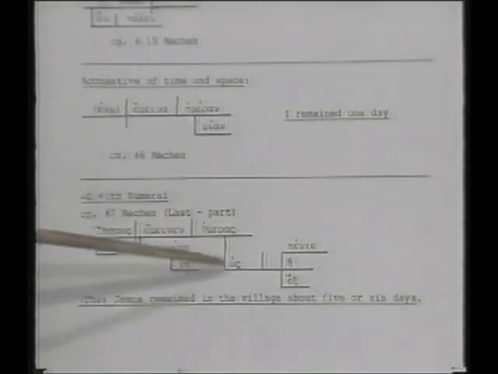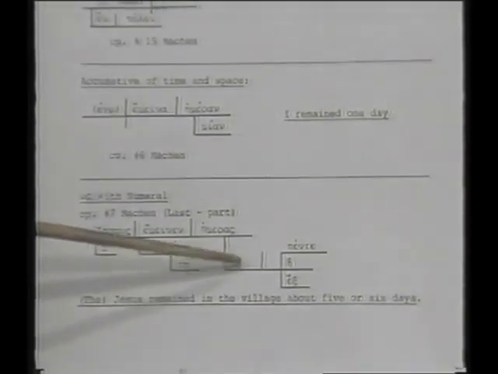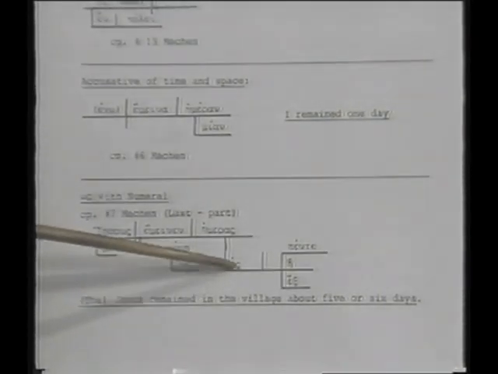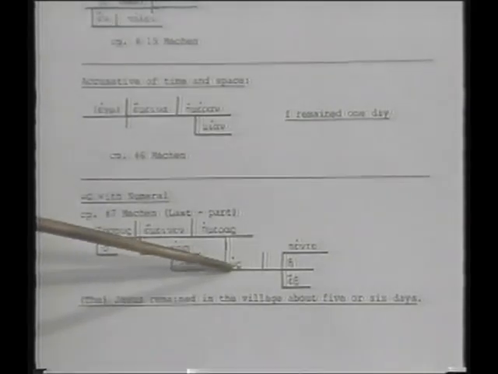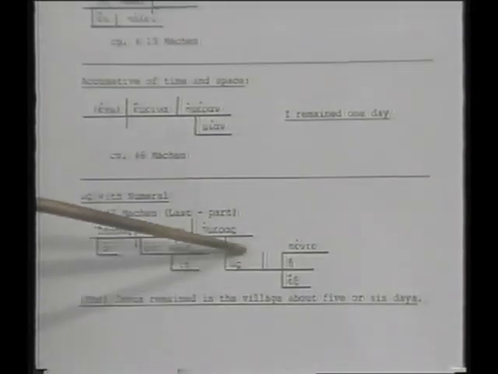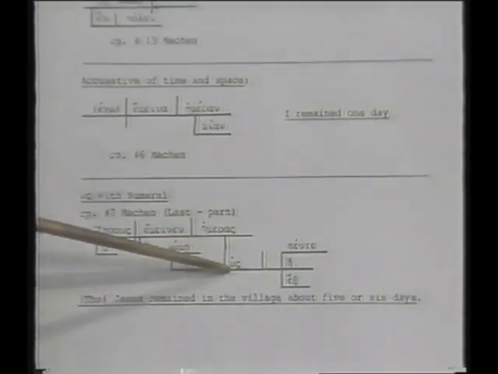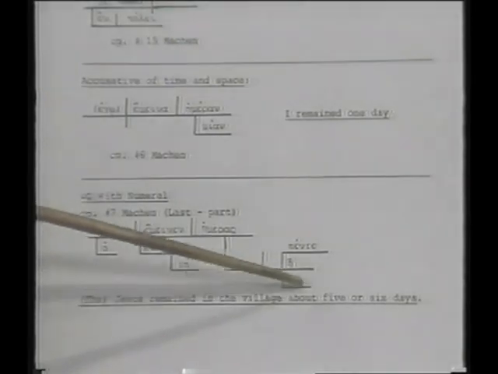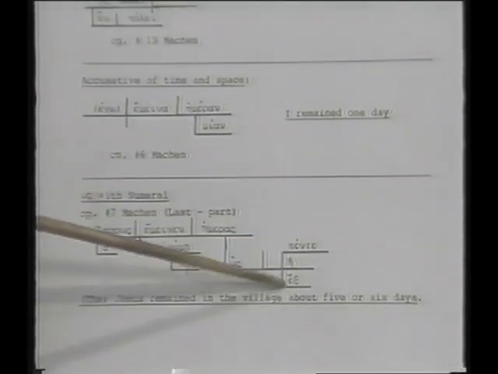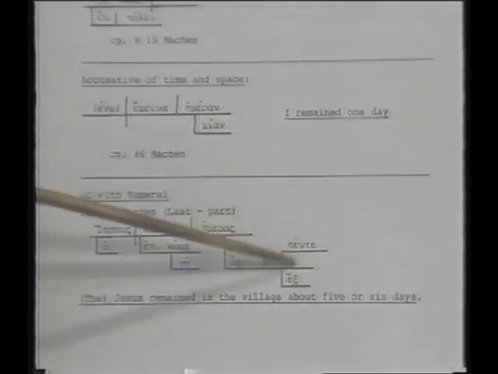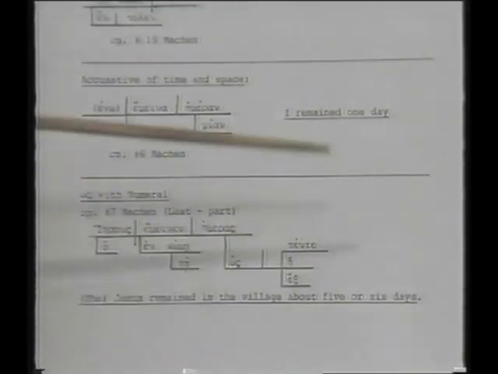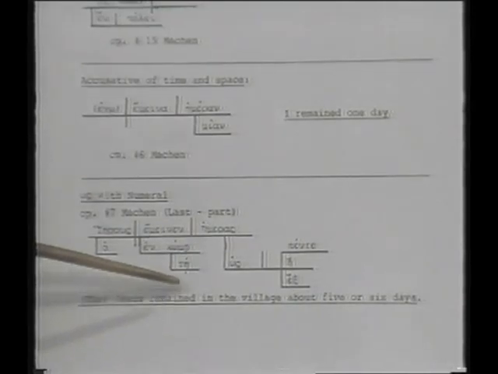Now, how many days? About, and remember we said when hos is used to mean about, it's being used as a preposition. We call it adverbial preposition. Some people call it improper preposition or prepositional adverb, whatever. It's acting as a preposition. And about 5 or 6, there's a use of or as well. 5 or 6 days. So he remained in the village about 5 or 6. He remained days about 5 or 6. So that's why we'll diagram it.